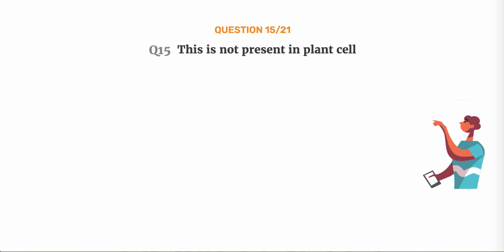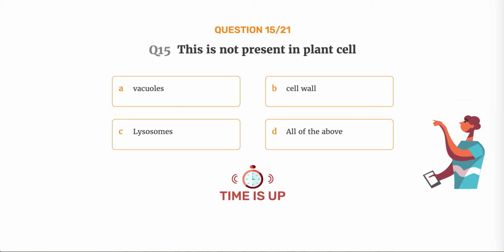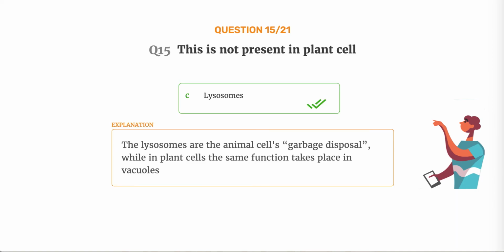Question number 15. This is not present in plant cell. Option A, vacuoles. Option B, cell wall. Option C, lysosomes. Option D, all of the above. The correct answer is option C, lysosomes. The lysosomes are the animal cell's garbage disposal, while in plant cells the same function takes place in vacuoles.